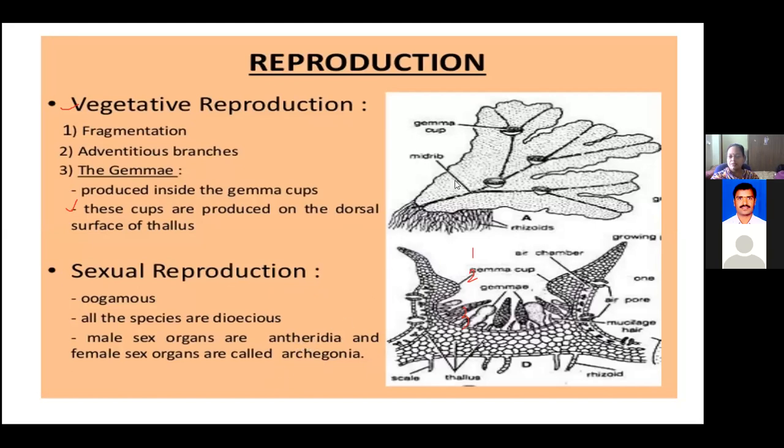A thallus on which antheridia develop, we can consider a male thallus. And the thallus which develops archegonia is called the female thallus. So they are separate. In Marchantia, the male plant is separate and the female plant is separate. That condition is called dioecious condition.